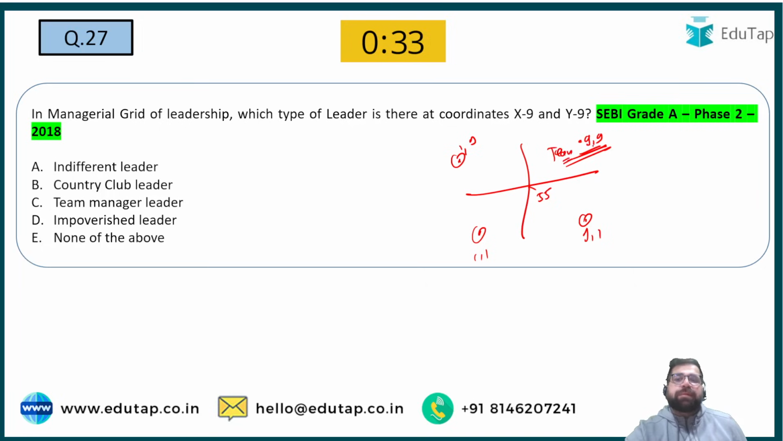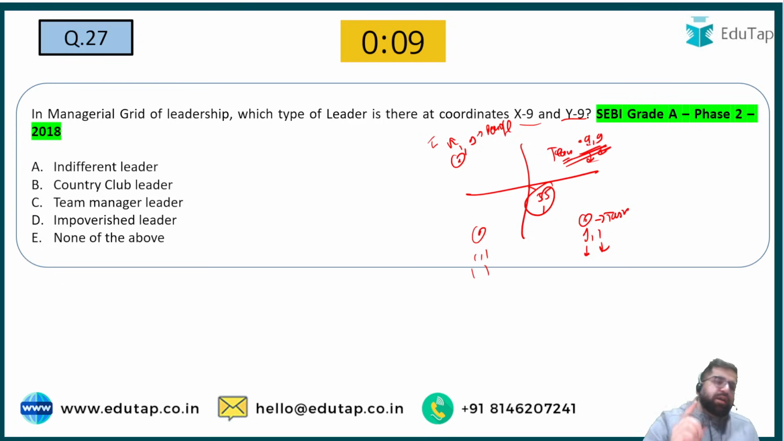In team, you are best in task. You are also best in handling the relationships. In task management, you are only good in task, not in people orientation. In improvised, both scores are very, very low. In country club, you have a very low score on task, but you have a very high score on people orientation. In middle of the road, you balance it out. But if you are in 9, 9, then definitely you are a team manager, which is option number C.